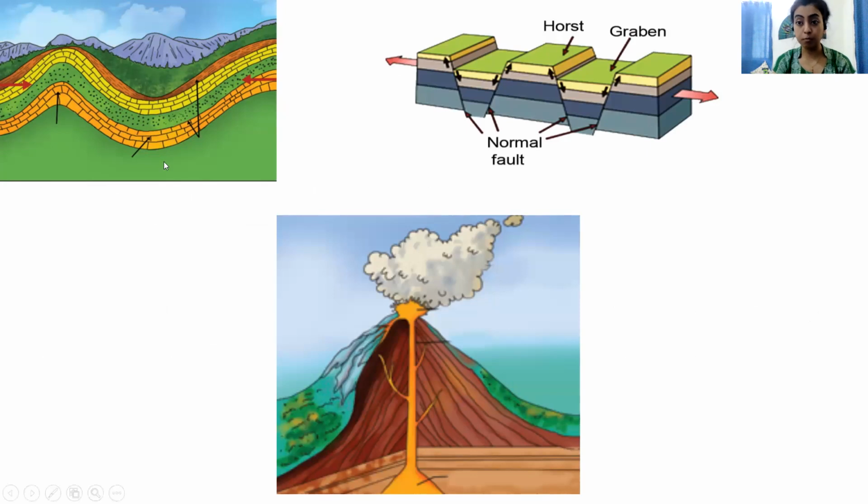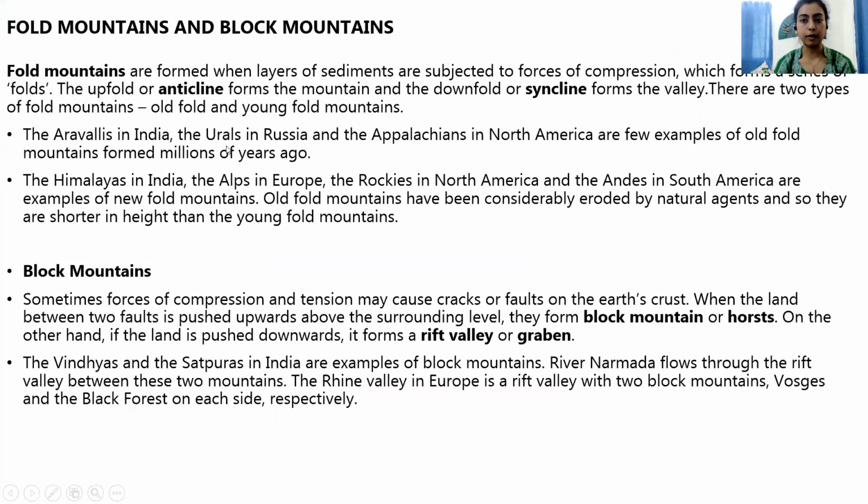So that is how the fold mountains are formed. This upper part is known as the anticline, and this lower part is known as the syncline. Now, fold mountains can be of two types: old fold mountains and young fold mountains, and we have examples for each.